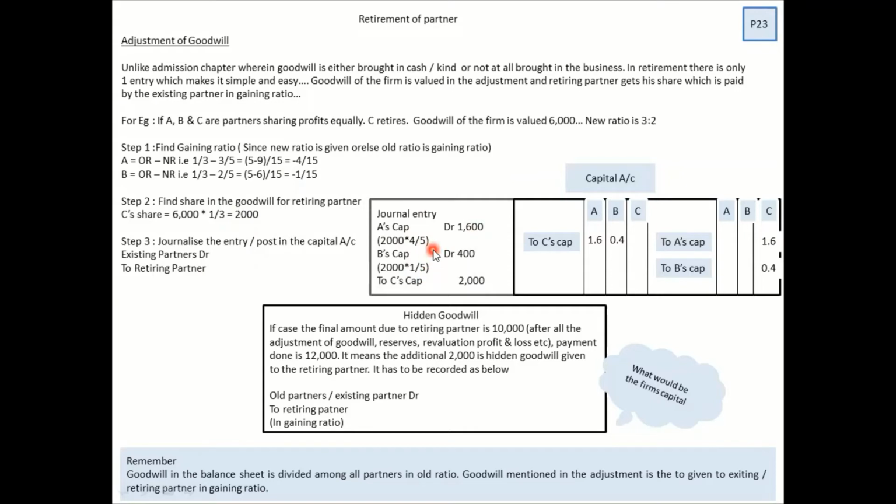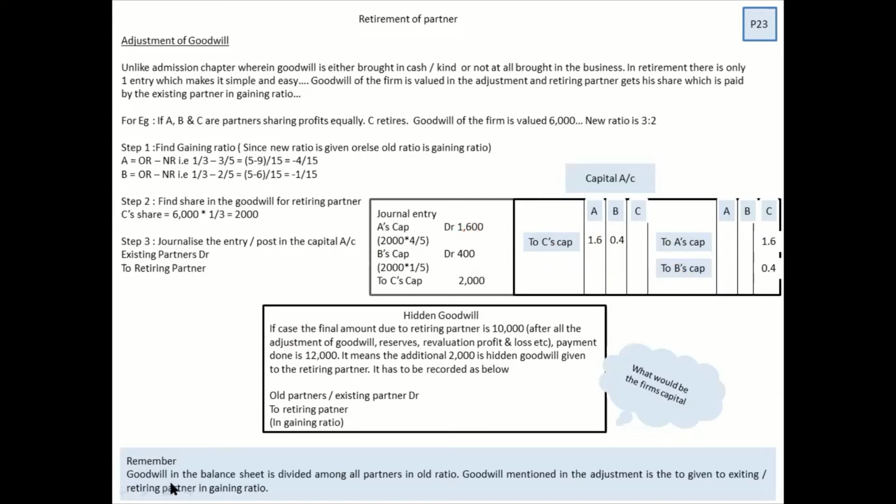Importantly, you should know how the posting happens. Students rightly write C's capital, and below C's capital, the figures 1.6 and 0.4, but they forget to give a debit effect. If you don't give the debit effect, your sum will not tally. So there should be a debit and credit effect for the goodwill given in the adjustment. So this is how the representation is. 1.6 is nothing but 1,600. 0.4 is 400. I hope the goodwill part is very much clear.